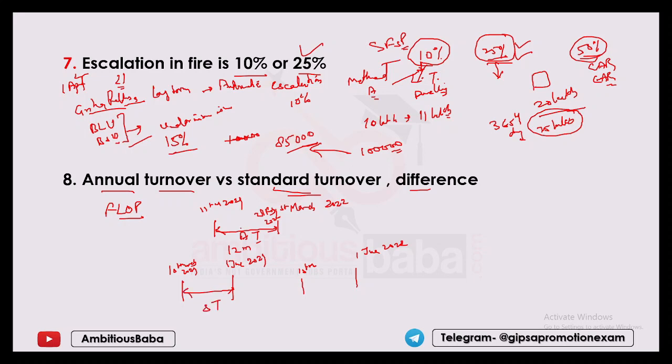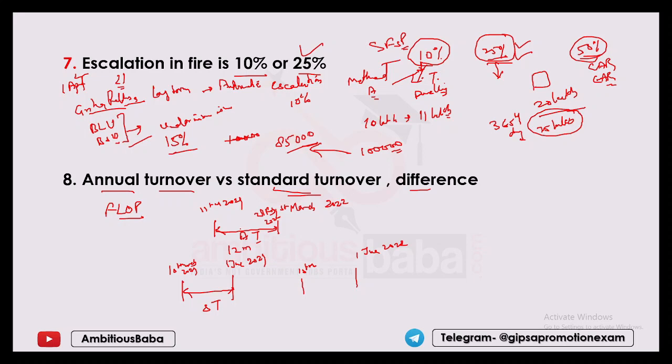I hope the difference is clear. That is, annual turnover is the turnover during the previous 12 months immediately before the day of loss, whereas the standard turnover is the turnover of the loss period during the last financial year. सपोज आपका भी लॉस पीरियड 3 महीने का था, उन सेम 3 महीने का लास्ट ईयर का टर्नओवर देखा जाएगा कि उस टाइम पे क्या टर्नओवर था.